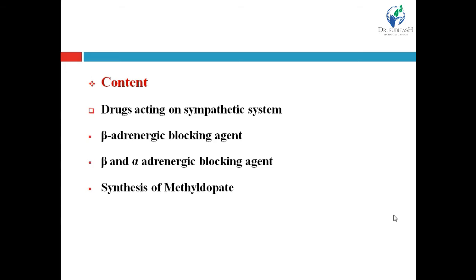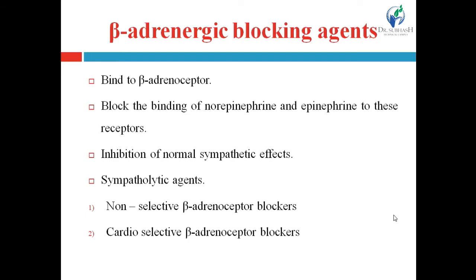Another point is the synthesis of methyldopa, which is given in your syllabus from this class. Now, the subclass beta adrenergic blocking agents. These are the drugs that bind to the beta adrenoreceptors.